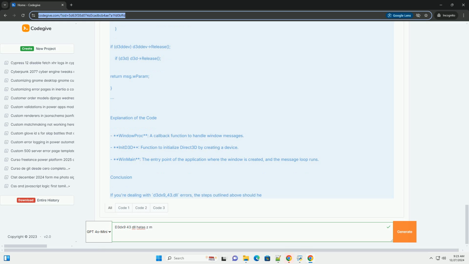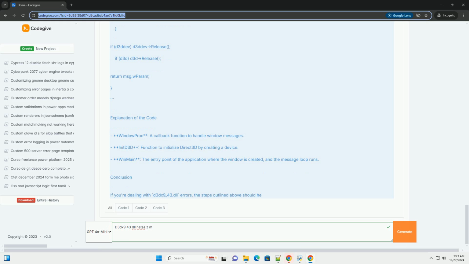Common issues with d3dx9_43.dll. 1. Missing DLL error. This occurs when the application cannot find the d3dx9_43.dll file. It can happen if DirectX is not installed or if the file has been deleted or corrupted. 2. Compatibility issues. Sometimes, games or applications may not be fully compatible with the version of DirectX installed on your system.